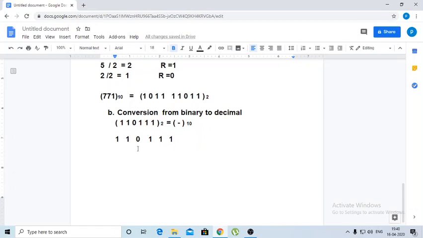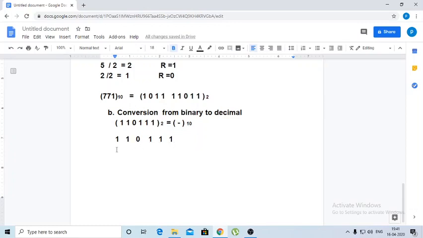So for simplification, I'll tell you here 1, 2, 3, 4, 5, 6. 6 digits are there. 6 minus 1 equals 5. So you start here with 2 power 5 into 1, 2 power 4 into 1, 2 power 3 into 0, like that. Or you can start from right to left. If you want to start from right to left, first digit is multiplied with 2 power 0 and increase the power of 2 and multiply the numbers.